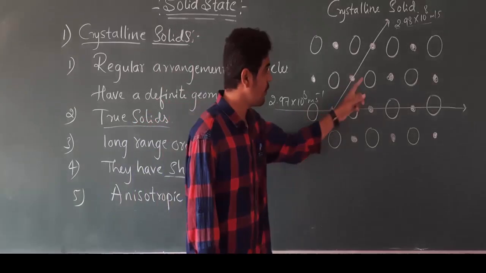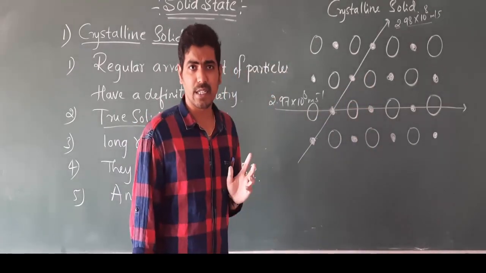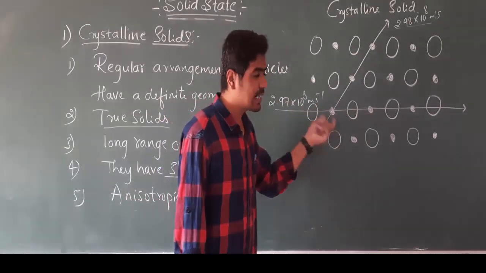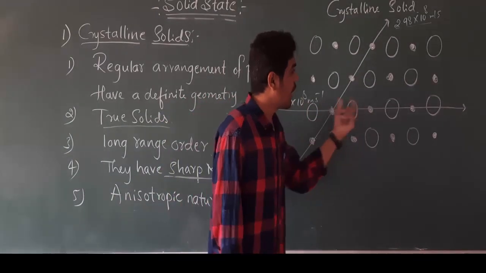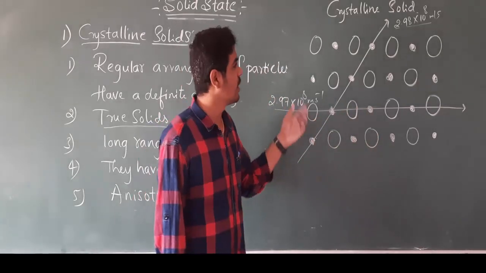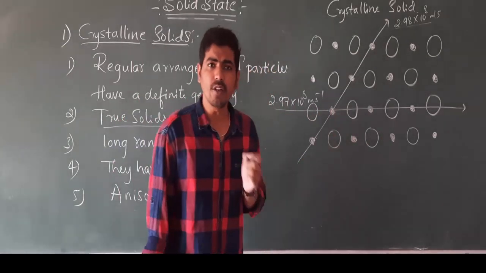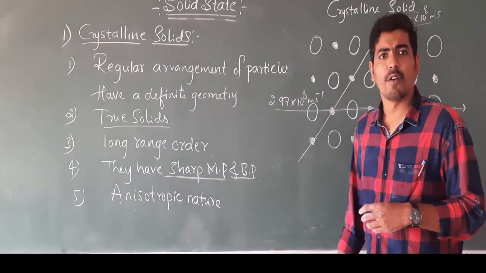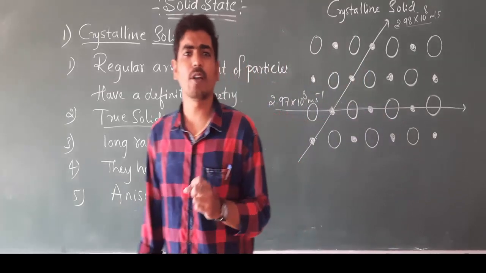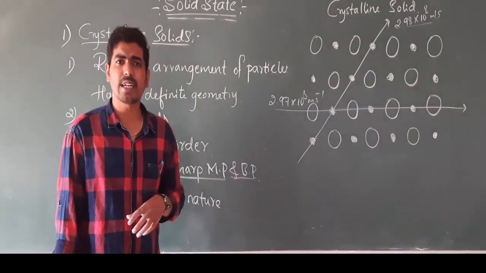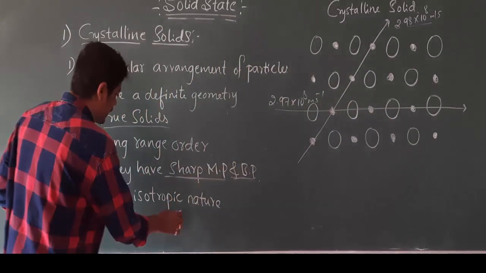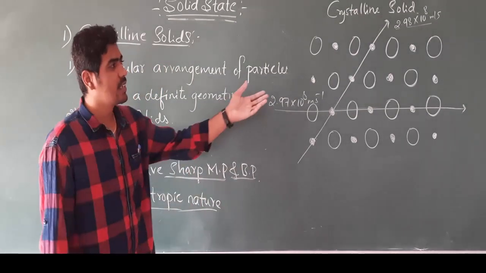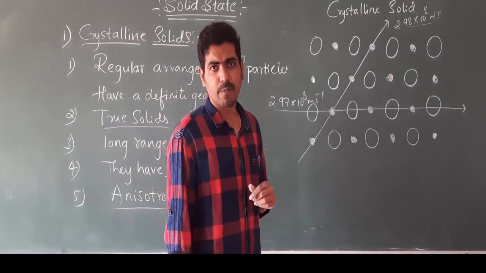It is because of the arrangement of particles. Due to the change in the nature of particles through which we are passing the ray of light, it gives different values, and hence this type of nature where the physical property values are different in different directions is said to be anisotropic in nature. This property is said to be anisotropy.